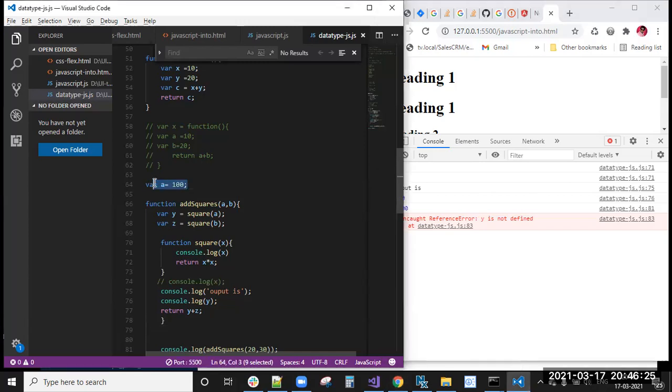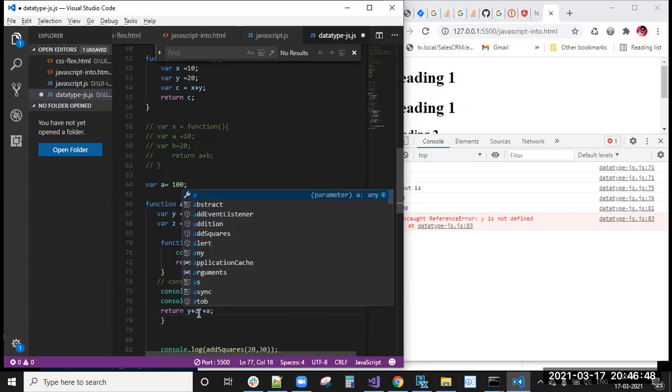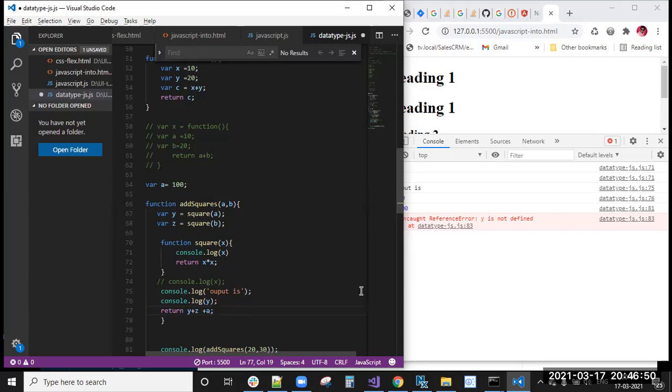Because this a does not override, this a is outside, right? Still, it will take priority as local variables only. It will not take priority for global variables. This a equal 100 is there, right? This will not override here. Here, what I'm doing is console log of y plus z plus a. Now tell me the output.